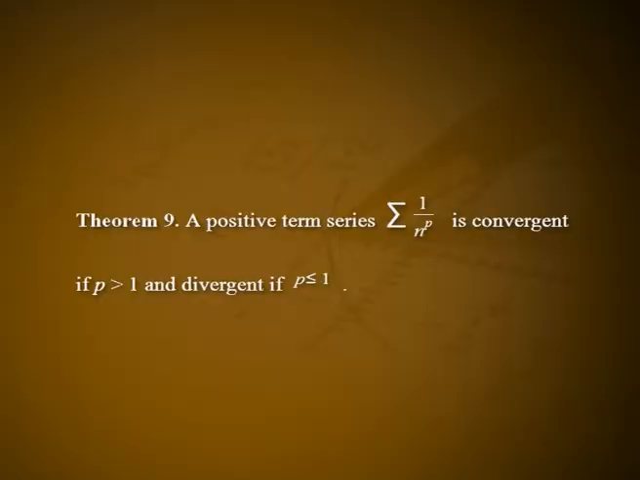A comparison series. An important technique for testing the convergence of a series is to compare the given series with a suitably selected series with known behavior. We now discuss one such series which is most frequently used for such a purpose. Theorem 9. A positive term series summation 1 by n raised to p is convergent if p is greater than 1 and divergent if p is less than or equal to 1.